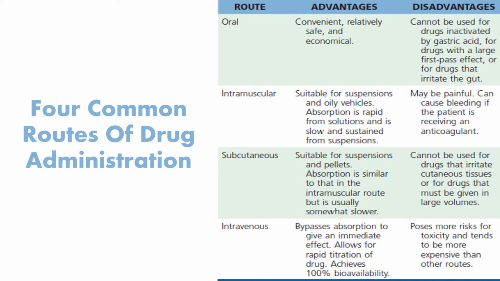Second route is intramuscular. Suitable for suspensions and oily vehicles, absorption is rapid from solution and slow and sustained from suspension. Disadvantages include that it can be painful and can cause bleeding if the patient is receiving an anticoagulant. Subcutaneous is suitable for suspensions and pellets. Absorption is similar to that in the intramuscular route but is usually somewhat slower. It cannot be used for drugs that irritate cutaneous tissues or for drugs that must be given in large volume.